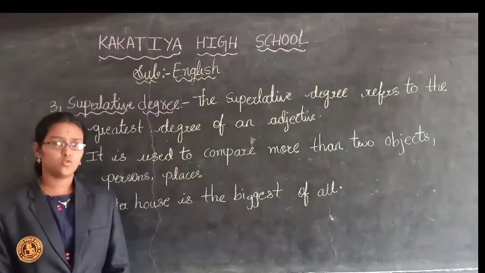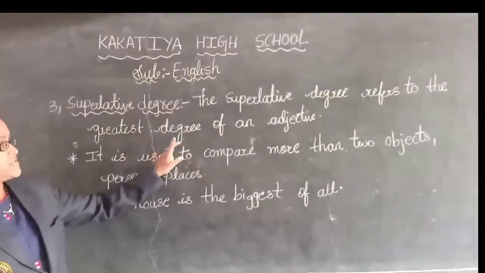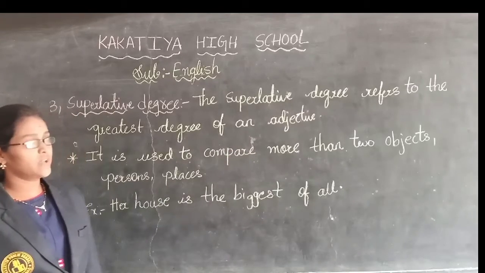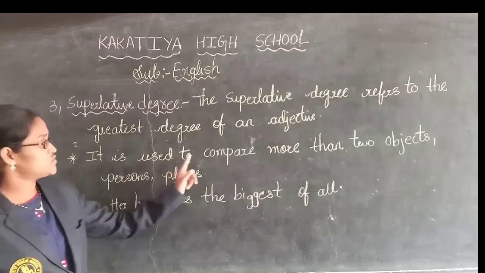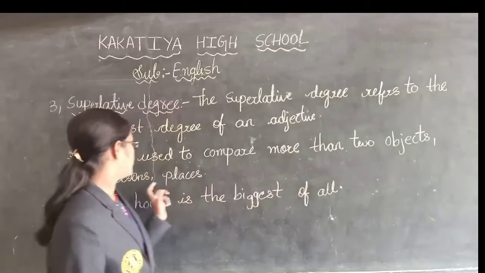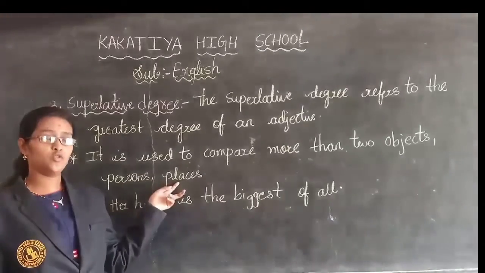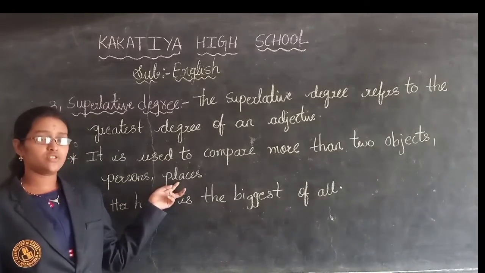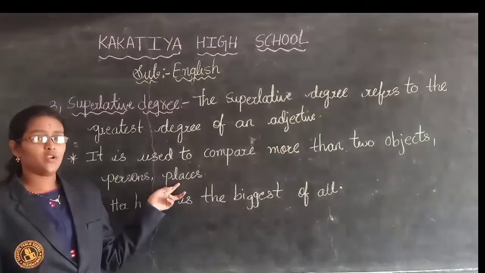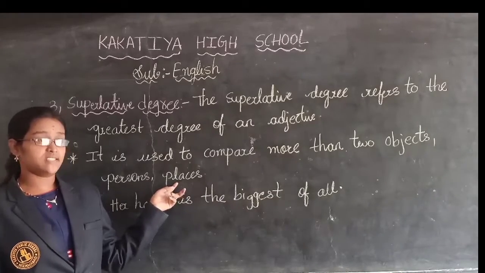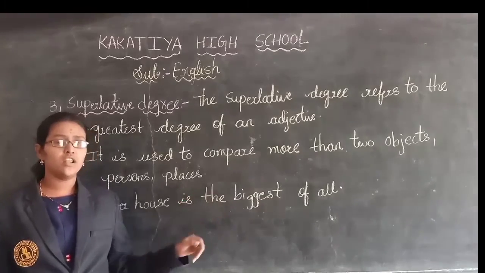Next we are going to learn about the superlative degree. The superlative degree refers to the greatest degree of an adjective. It is used to compare more than two objects, persons, or places. In positive degree, there is no comparison. In comparative degree, we compare only two objects, persons, or places. But in superlative degree, we compare more than two objects, persons, or places.